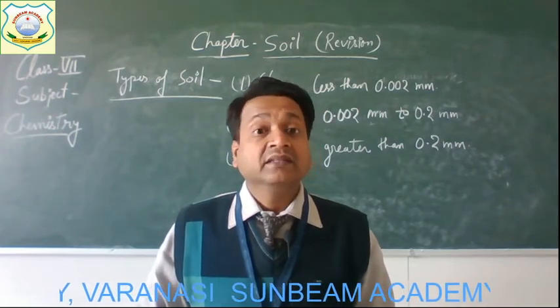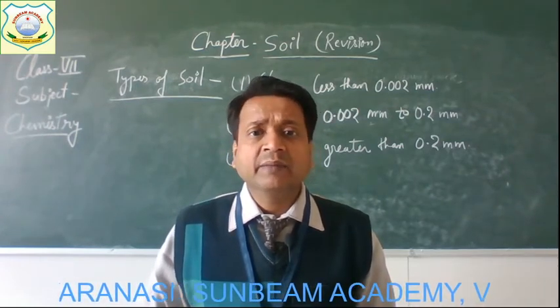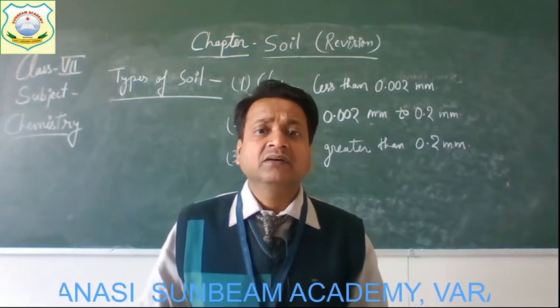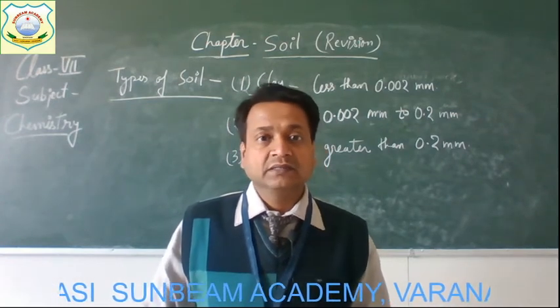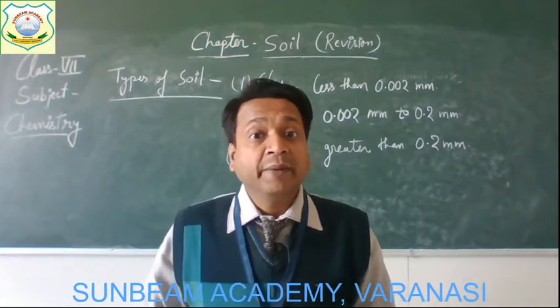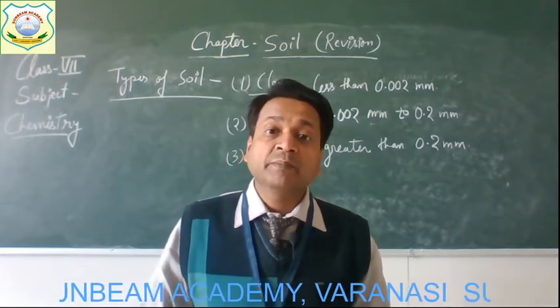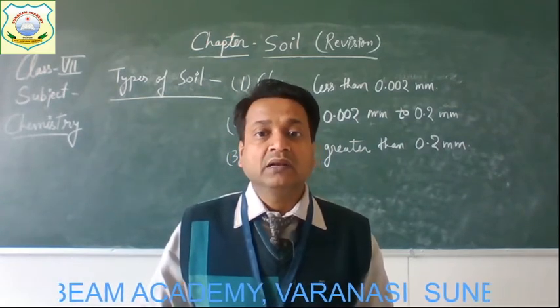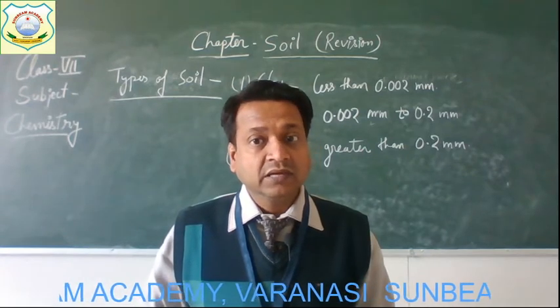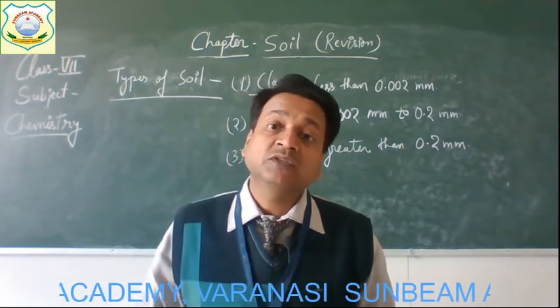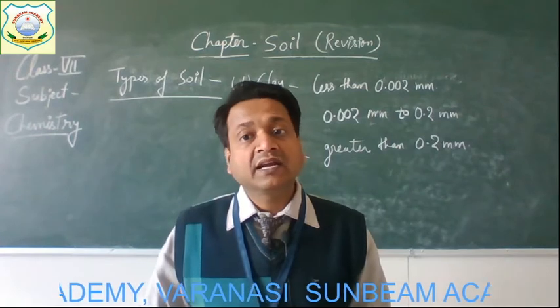This type of soil is not able to trap enough air for the roots of plants, and the best topsoil for growing plants is loam soil. Loam is a mixture of sand, silt and clay.